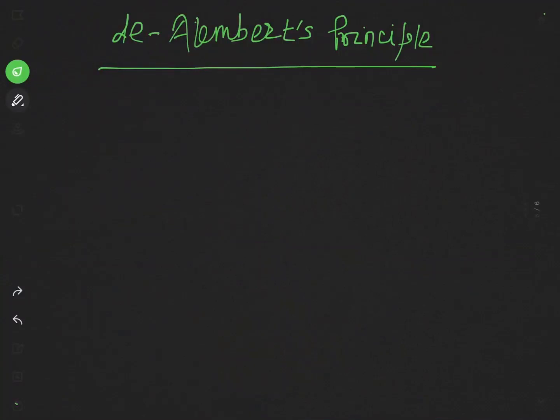Now, what this principle states, first of all, we have to know this, and then we will see the mathematical form of this principle. You may see simply that mathematical form is its proof, but it will be more appropriate to say that that will be the mathematical form of D'Alembert's principle. So, what this principle states, I am just writing for your convenience the statement of this very principle. A statement.